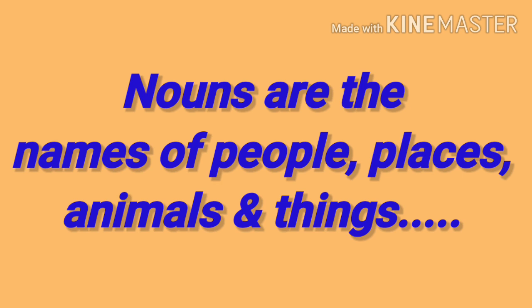There are different types of people living around us, and everyone has a specific name, so we call them nouns. In this way, there are different types of animals, things and places around us, so we call them nouns. So nouns are the names of people, places, animals, and things. Always remember this thing. Got it? Good.